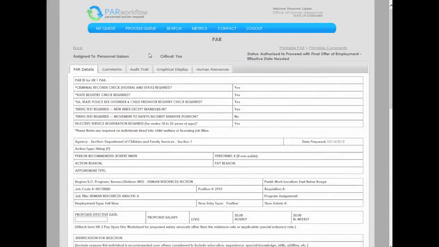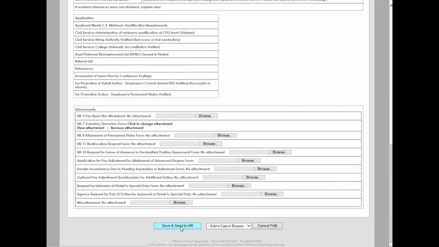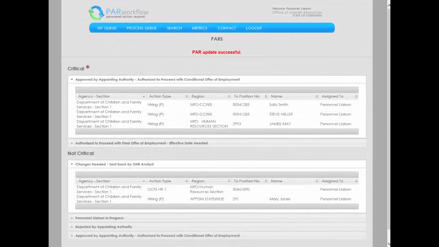The PAR Details tab is where you will enter a proposed effective date. Once you have entered your proposed effective date, scroll to the bottom of the screen and select Save and Send to HR. After sending, you will be returned to your home screen where you will see the message PAR Update Successful. The final stage of the workflow, completing the PAR, will be performed by the OHR staff, which will be demonstrated later in this tutorial.